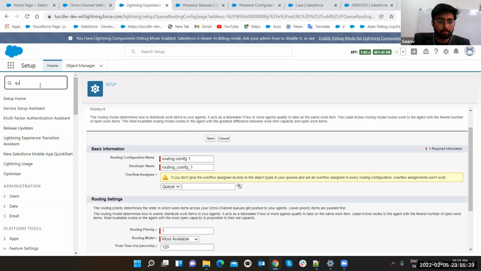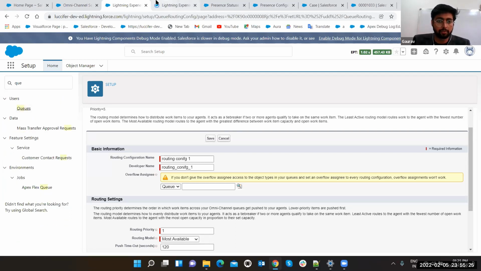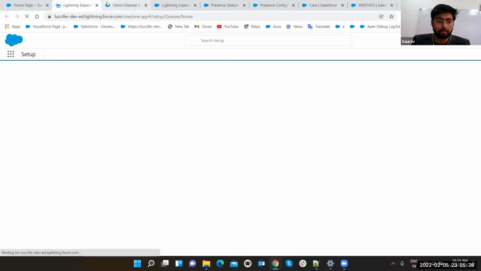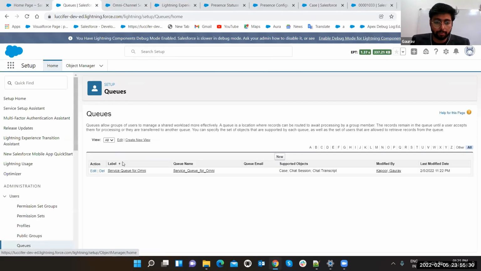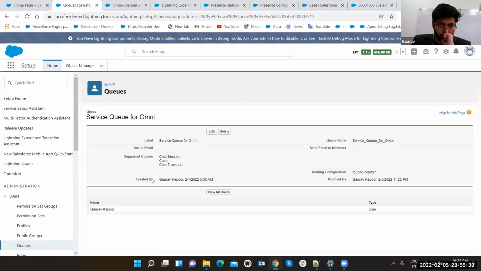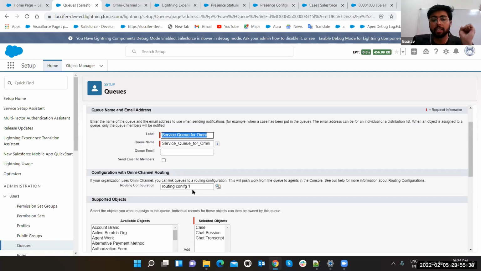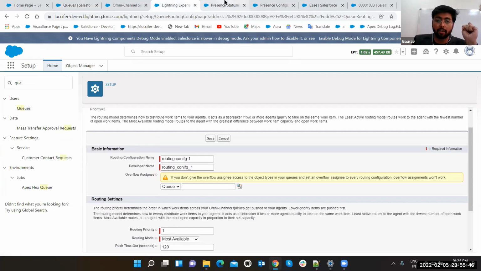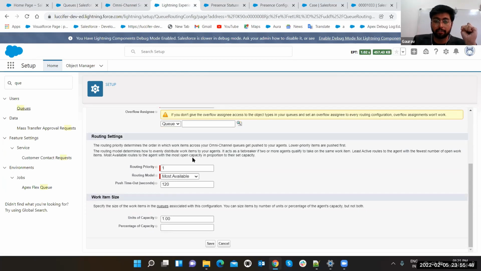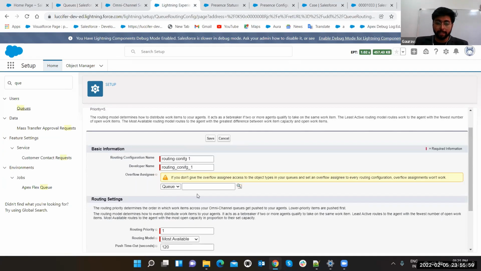Let's open queues. I have opened queues. Click on it. See, I have provided a routing configuration one. Whenever you make a queue specifically for this omni-channel, you have to make a queue, and after making the routing configuration, when you make this and save it, do not select the queue here, because if you select the queue, it will not allow your routing configuration to get added with the queue at this point. So do not select it here. Just fill all the mandatory details.